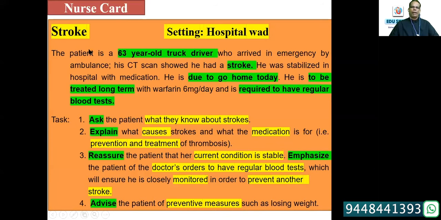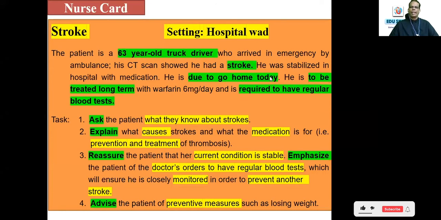See how to do that. What are the highlights you have? When you scan a particular nurse card or your role play card, you should be very clear about the setting, where it is. Then you should know who the patient is: a 63-year-old truck driver. That's very important. What is the condition, the disease condition? This is a clear way to scan a role play card. What is the disease or the medical condition?